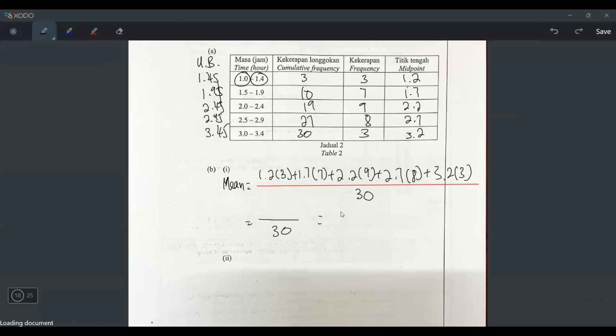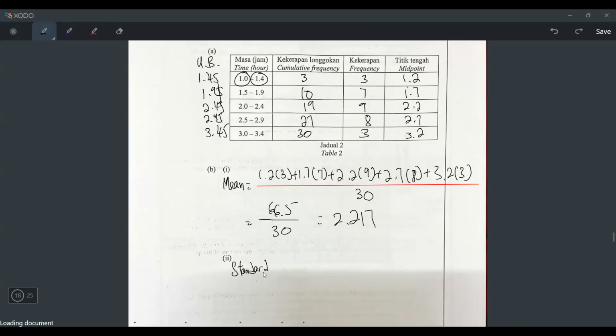Let's go. 133 over 2, which is 66.5. And then the answer divided by 30. Oh, 2.21, ugly answer. It's okay, just write 4 significant figures, 2.217. You can write 2.22 also, but I like to write 4. Okay, now that's the answer. Now we can go to standard deviation.